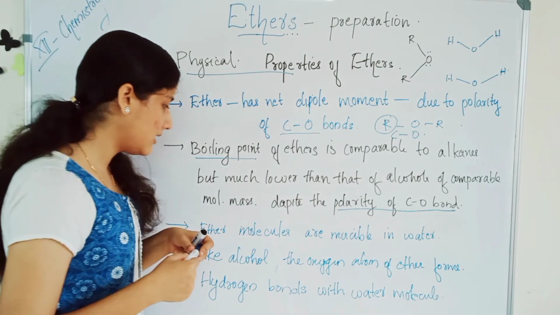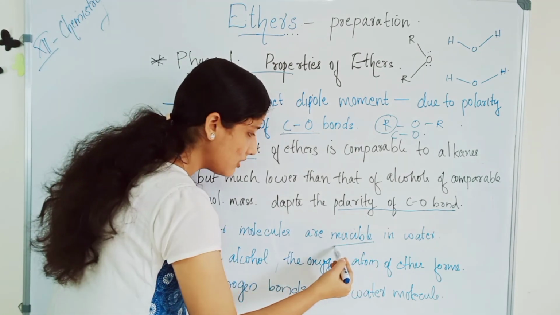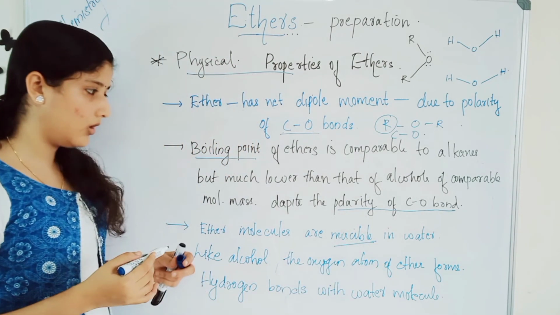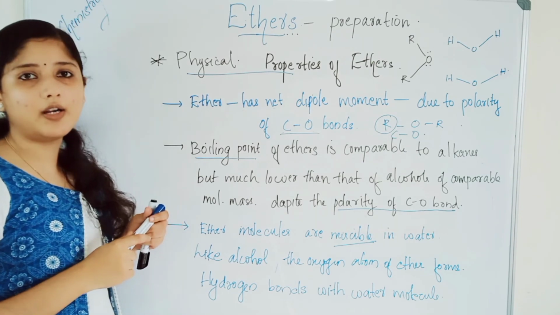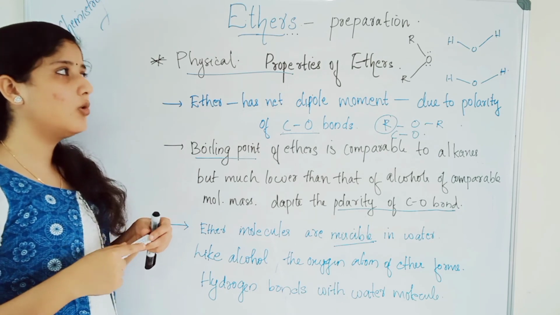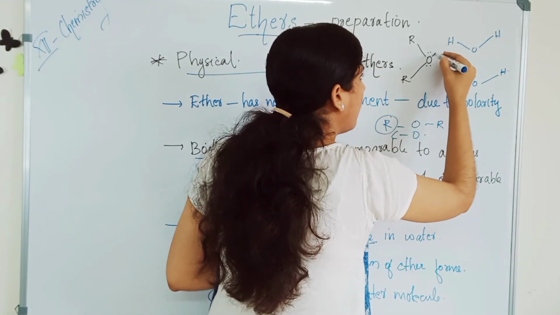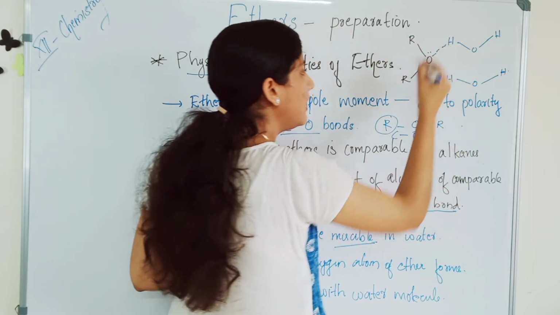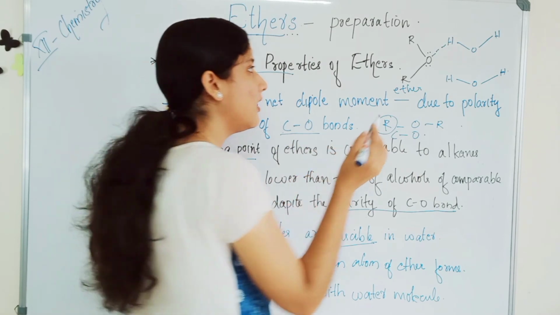The next point is that ether molecules are miscible in water. They can be dissolved in water. Like alcohol, the oxygen atom of the ether will form hydrogen bonds with the water molecule. How? The oxygen of the ether forms hydrogen bonds.